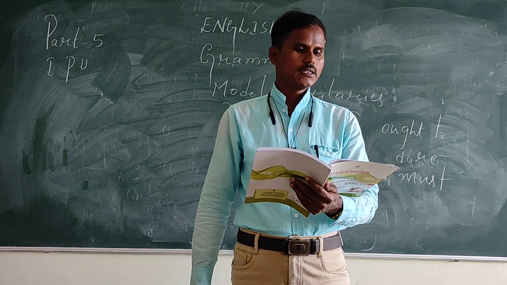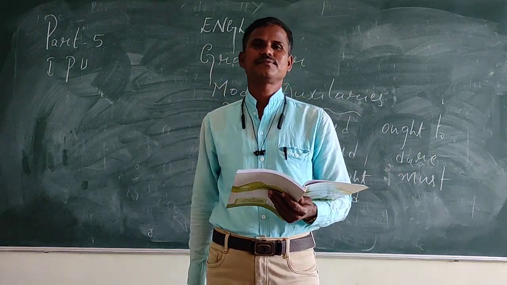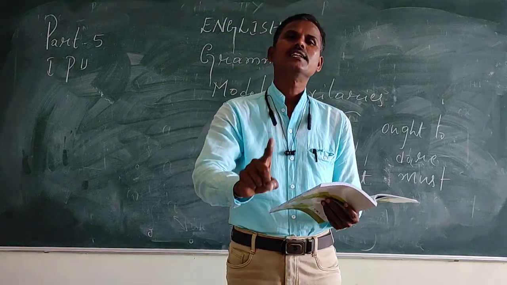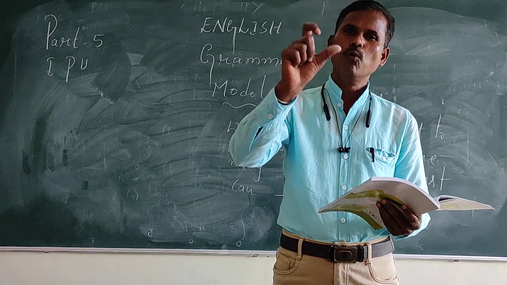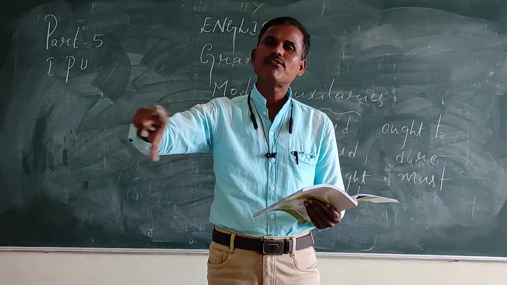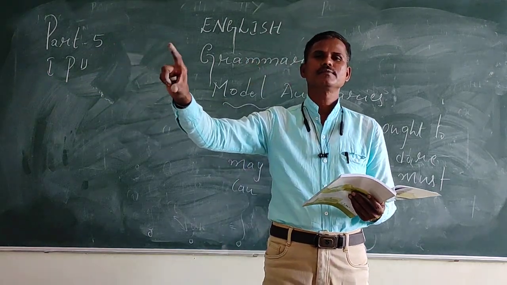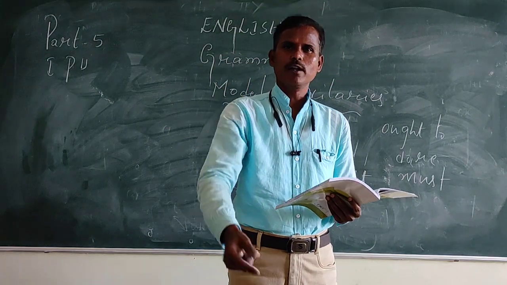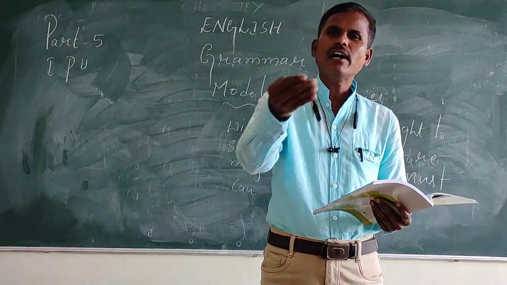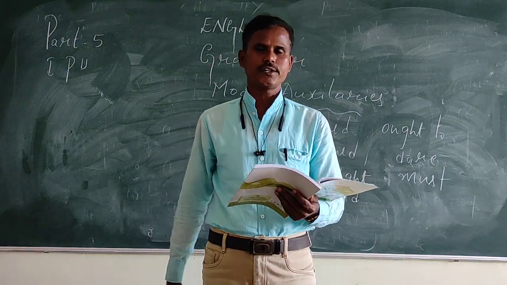Okay? The verb plays an important role in a sentence. What is very important in grammar? The verb. It is the main role in meaningful sentences. Because without a verb, we can't construct sentences. The use of verb is very, very important.